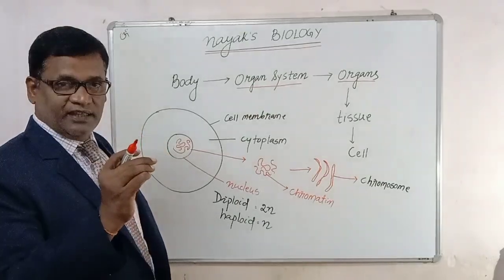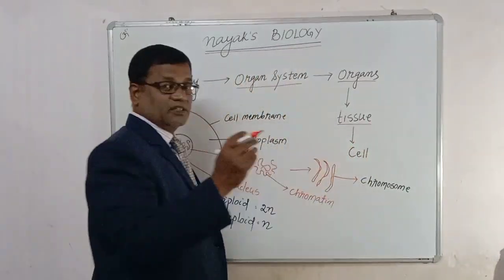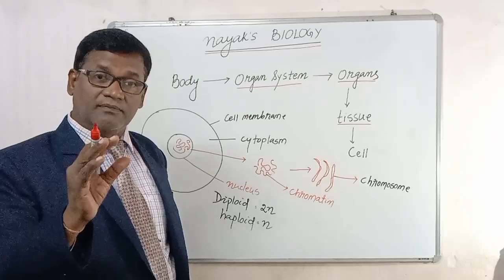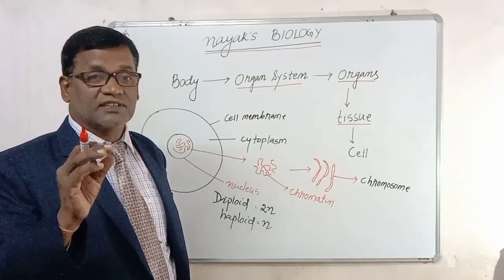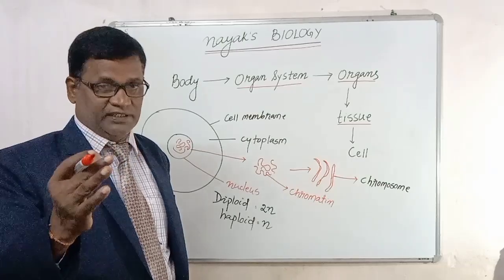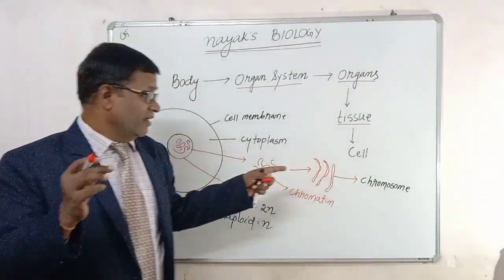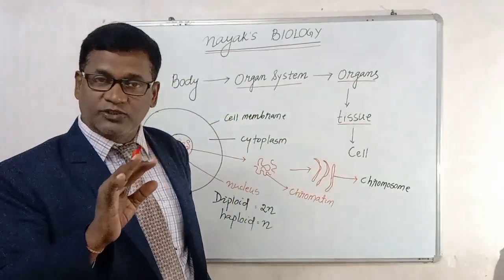Then every organ consists of tissue. What is this tissue? Every organ has a particular function; the stomach, for example, has the particular function of digestion. Like that, every tissue performs some function of the organ. That's why every organ consists of tissue. And every tissue consists of cells, because without cells a tissue cannot be formed.